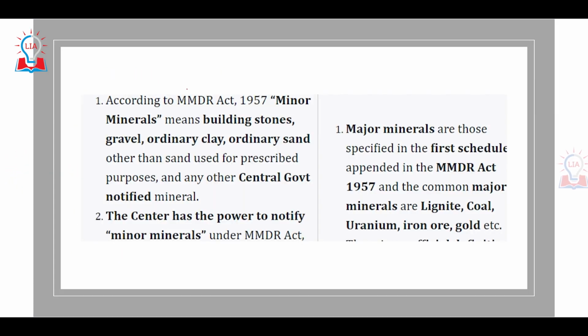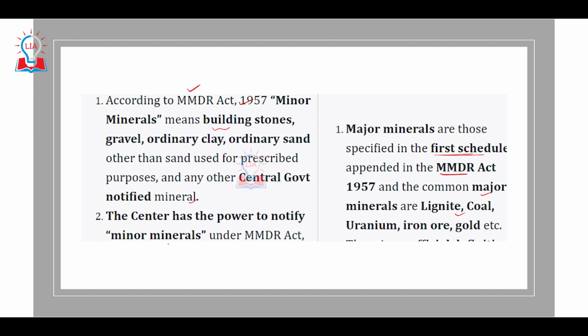So according to the MMDR Act, the government of India has clearly mentioned that any minerals which include building stones, gravel, ordinary clay, ordinary sand, other than the sand used for prescribed purposes, and any other central government notified minerals can be considered as minor minerals. On the other hand, major minerals are those which are clearly specified in the first schedule appended in the MMDR Act 1957, and commonly major minerals are lignite, coal, uranium, iron ore, gold, etc.